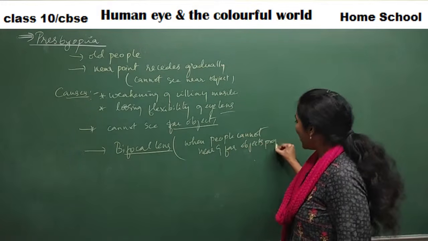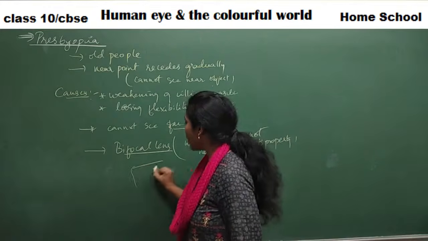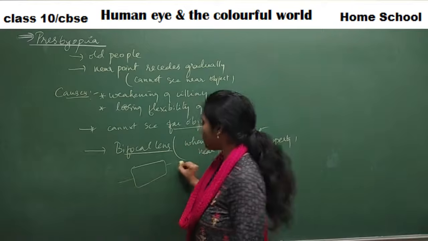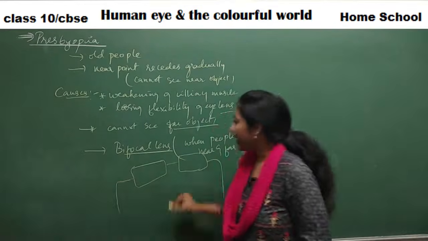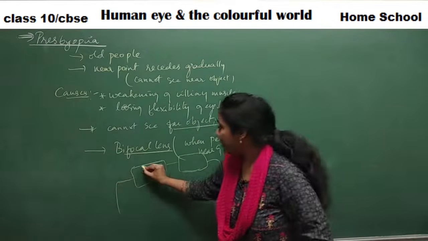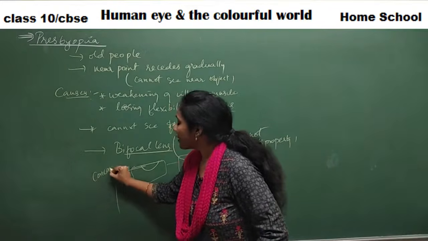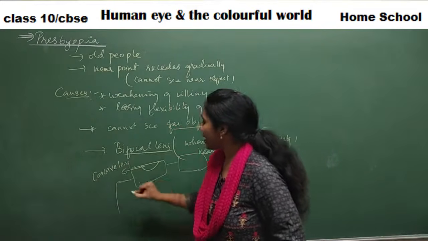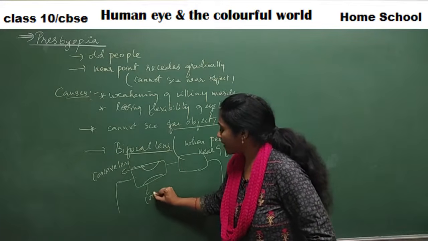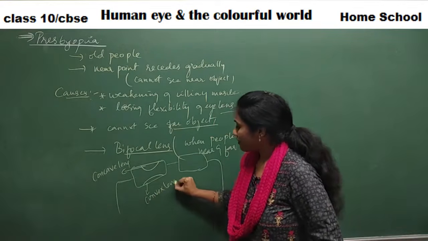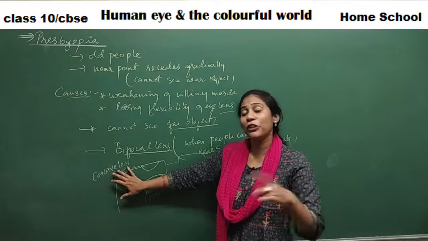Okay, so what does the bifocal lens contain? Imagine this is a glass of bifocal lens, I mean, this is the glass of spectacles. Okay, so these are our spectacles. Bifocal lens in the sense, the upper portion here you will have a concave lens, and the down portion is made up of convex lens. Convex lens.